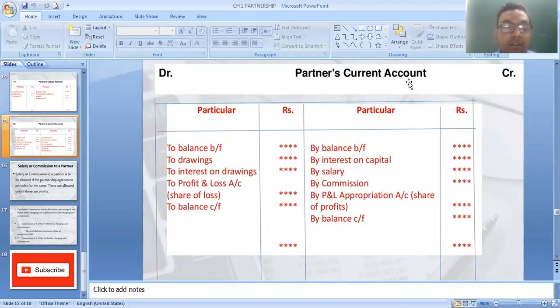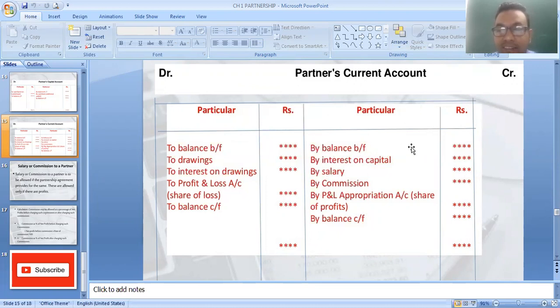If current account balance is also there, the current account, again it is an important question, both balance are there, debit balance as well as credit balance. In capital it is fixed, it is credit balance, but in partners current account it may be credit balance or debit balance. There is a chance of both. Suppose three partners are there, so two partners debit balance, one partner credit balance. So in current account any balance is possible, debit or credit.